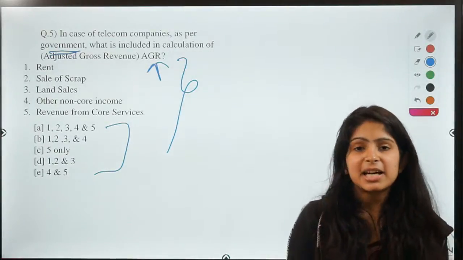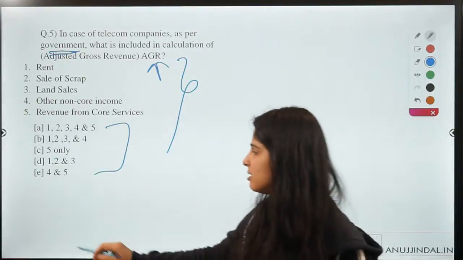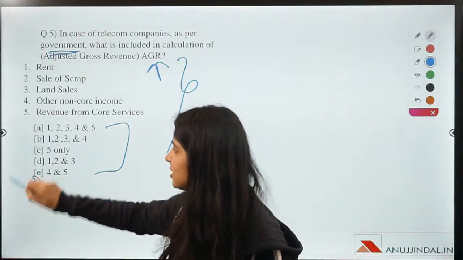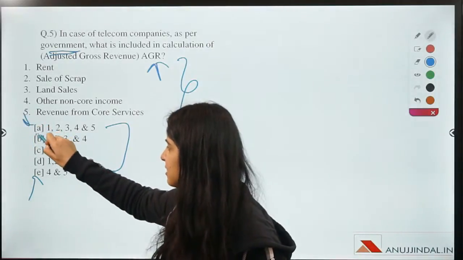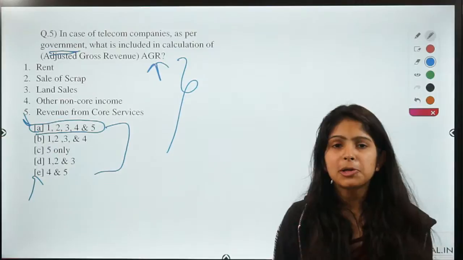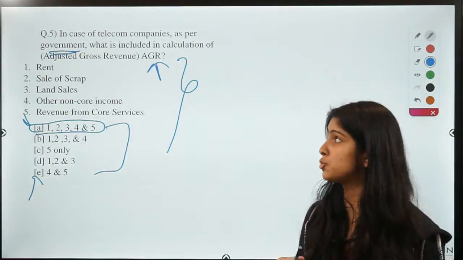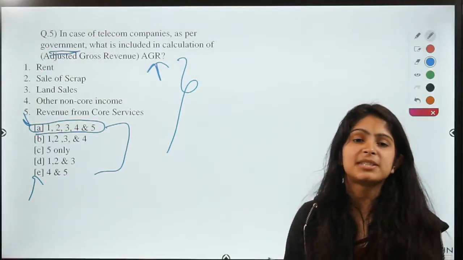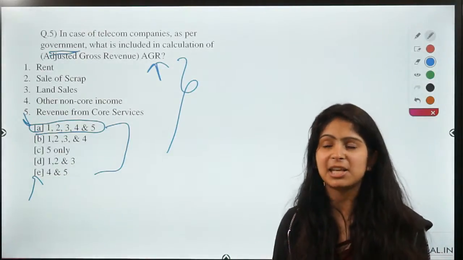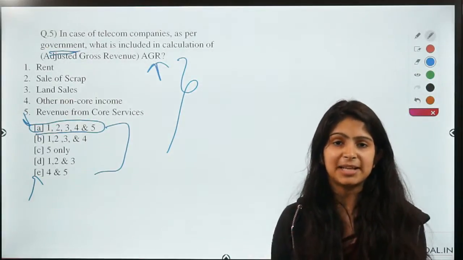So guys, the correct option for this question is, E is not correct. The correct option is A. That is all the components. So I already told you in a session when we discussed the telecom sector and the AGR issues that the government wants telecom companies to calculate the revenue as all the incomes that they are earning.